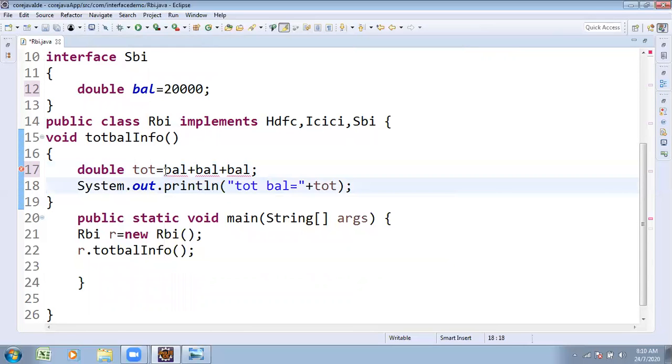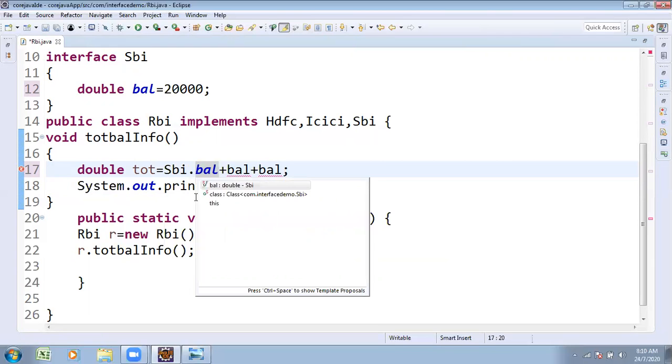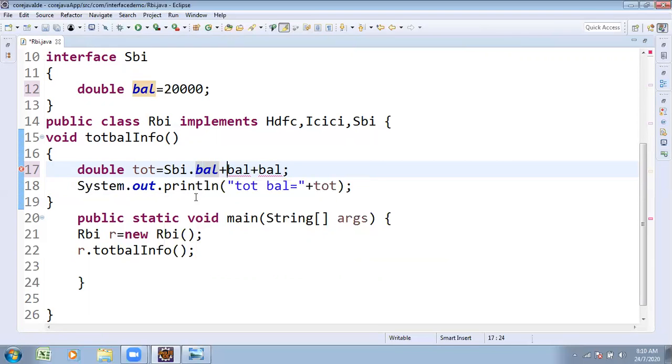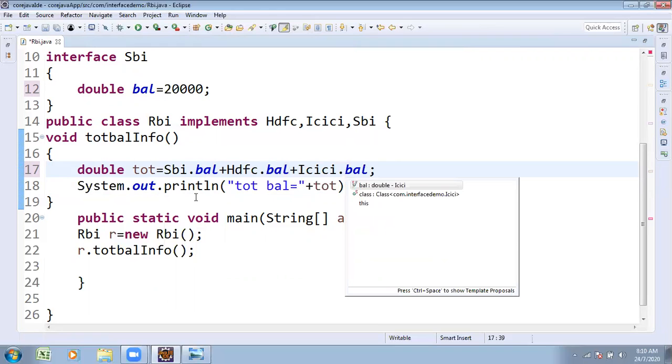To avoid the confusion, it is better to use the interface reference. If you want the balance, go to SBI: SBI dot balance. Similarly, if you want the balance, go to HDFC dot balance. Similarly, to get the balance from ICICI, ICICI dot balance. So this is the procedure.